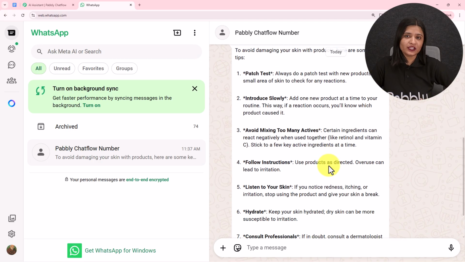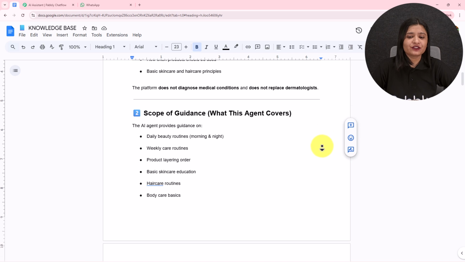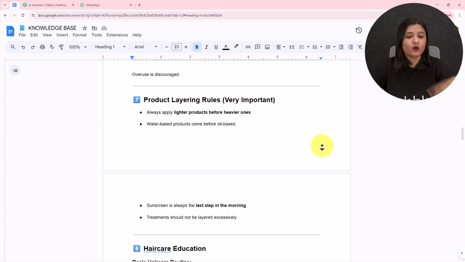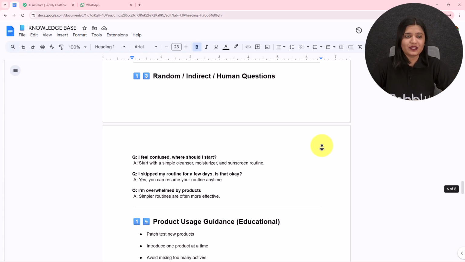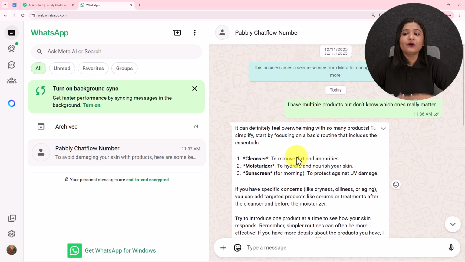So I was talking about the knowledge base. This is the knowledge base which I have created, and I have created a very detailed knowledge base. Now based on whatever knowledge and whatever information I have provided here, it is decoding this knowledge base and giving me the reply to all my queries. Now if you also want to learn how you can create this AI agent using Pabbly Chatflow and automate all your business WhatsApp conversation, let's start creating this from the beginning.